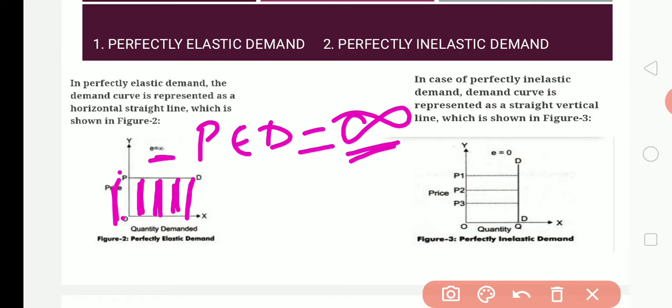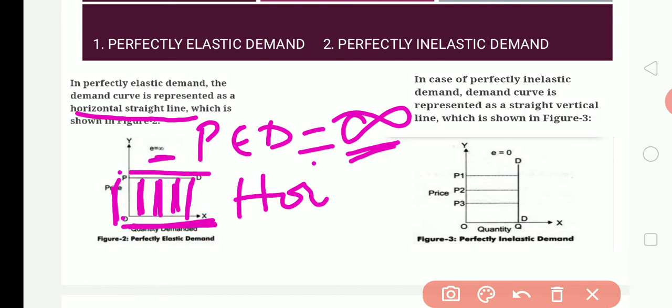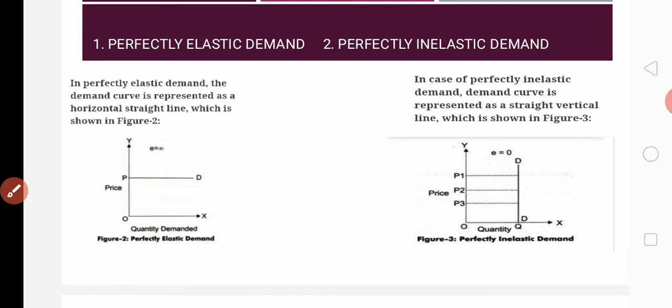Here the shape of the curve is a horizontal straight line. So in a perfectly elastic demand, the demand curve is horizontal to the OX axis.